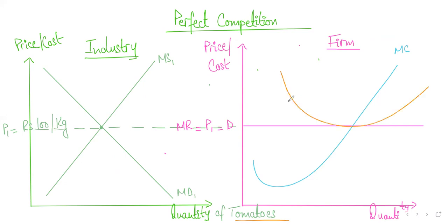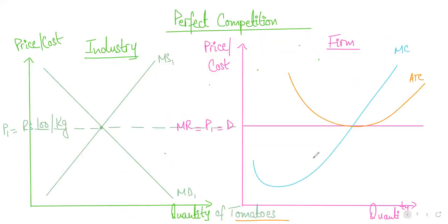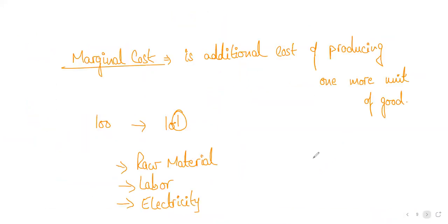Again, for those who took my initial classes would know that average total cost shows you the cost of producing a typical unit of the good. The cost of producing a typical unit of good is known as average cost. So what is the formula for that? Average total cost is total cost divided by total output. So think about this, total output.